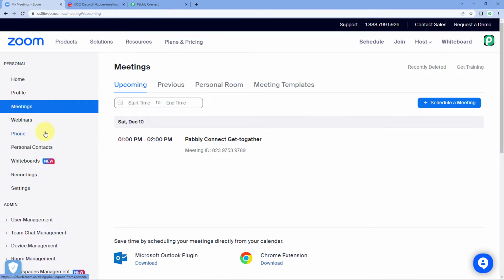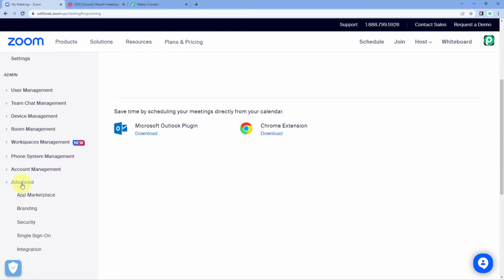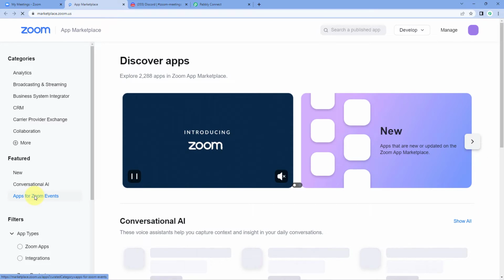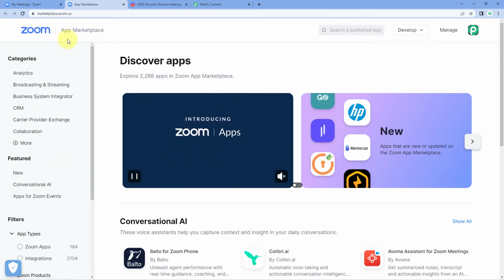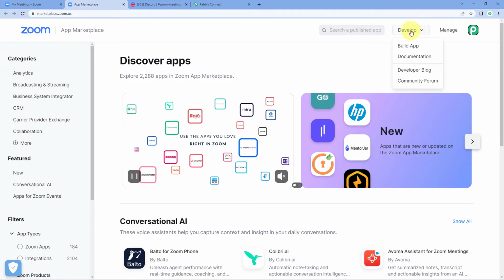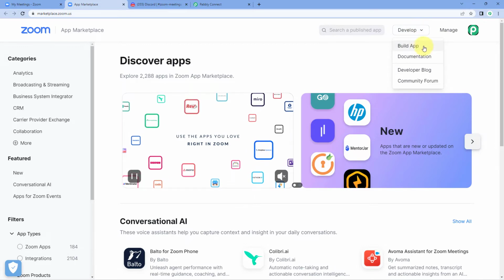After reaching your Zoom account, from the left side, scroll down, go to Advanced and click on App Marketplace. After reaching the Zoom App Marketplace, on the right side under Develop, just click on this Build App icon. Just click on this Build App button.